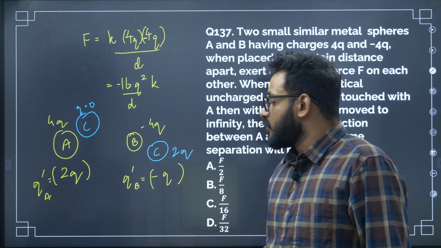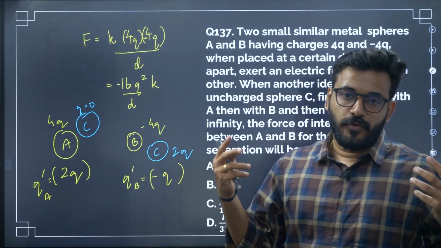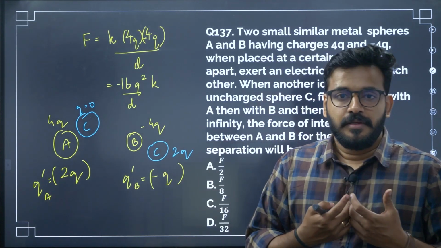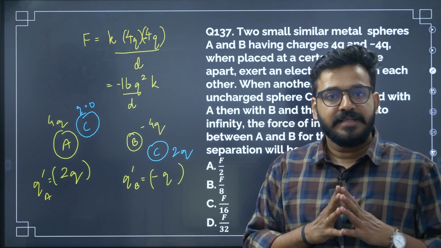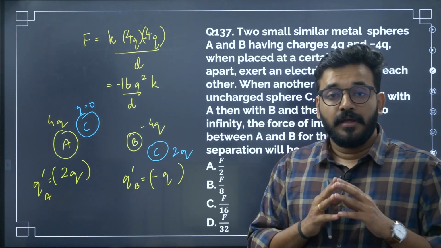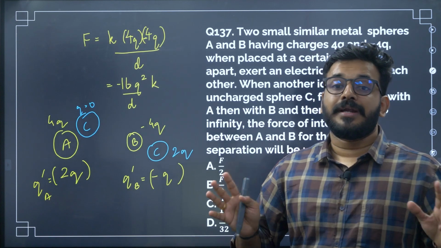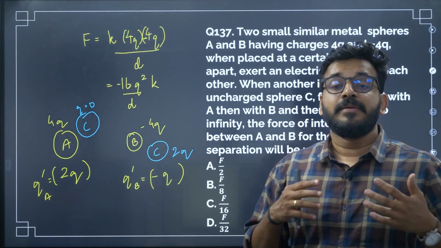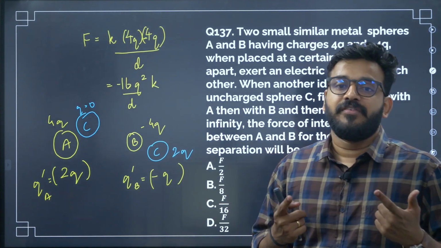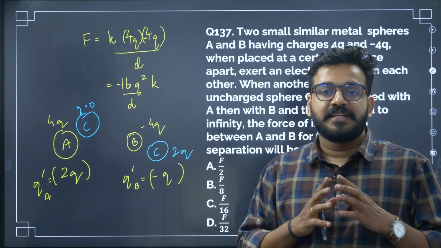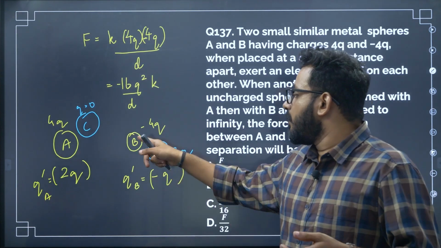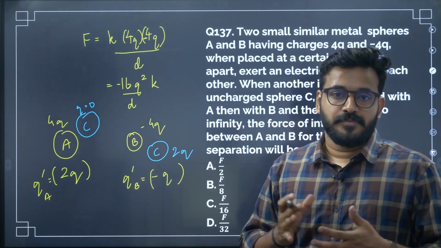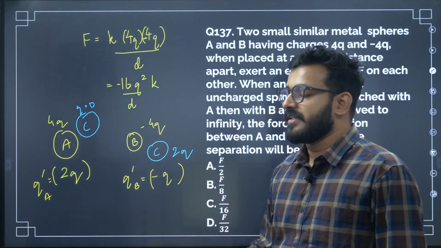Okay. So for identical spheres of two different charges, when they touch, charge will be shared such that they will finally have the same common potential, and the charges will be distributed as if finally both have the same charge, that is the average. They will have the same charge at the end. Now C will also have minus q, B will also have minus q. How? Average of both of them, that is minus q.